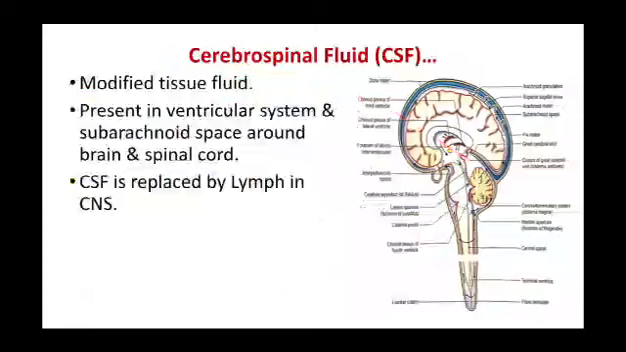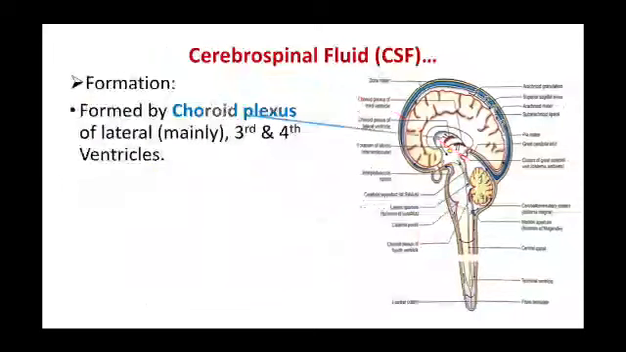Next, coming on to the cerebrospinal fluid, it's a modified tissue fluid present in the ventricular system and subarachnoid space around the brain and spinal cord. The CSF is replaced by lymph in the central nervous system. So this fluid is mainly formed by the choroid plexus of the lateral ventricle and also the choroid plexus of the third and fourth ventricles.